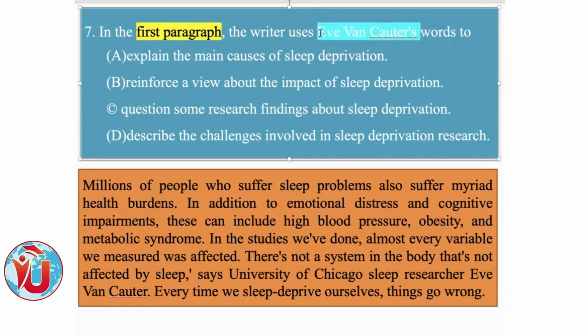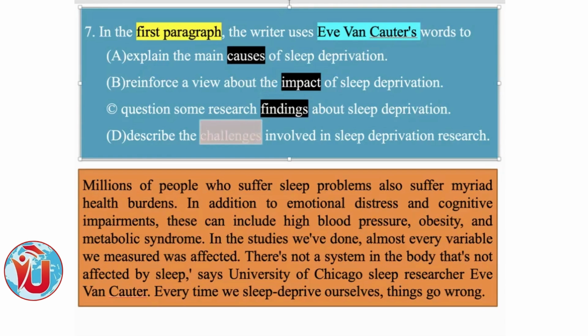And coming to the options, A, B, C, the answer options, what is important? Causes, main causes. Impact. See the beauty, if you have seen cause and effect language. Research findings. Yes, findings. Challenges. See, these are different concepts.